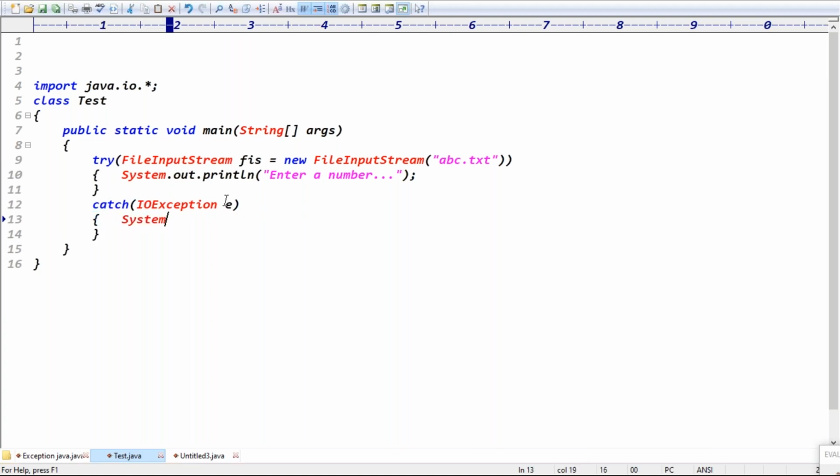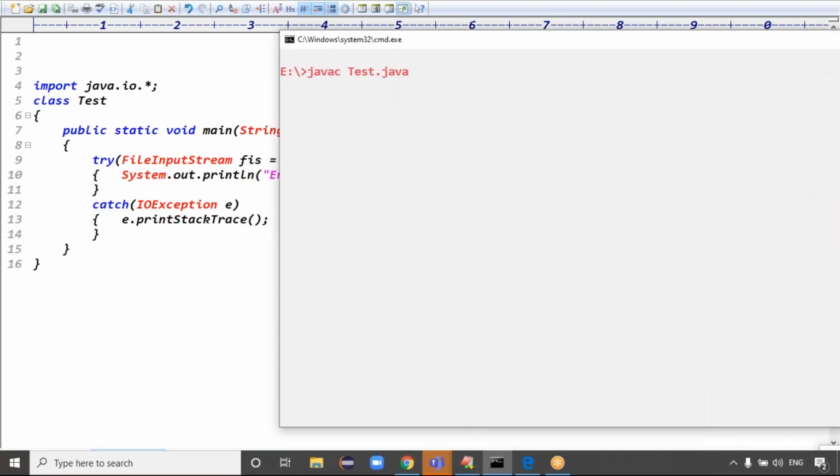Then System.out.println. Or you can simply print the stack trace, so e.printStackTrace() to know where the exact exception lies. Is it clear now? Then the code is compiled fine. Definitely the code is compiled fine. Which class is the Java class here? Test class, right? Yes, we got the clarity.